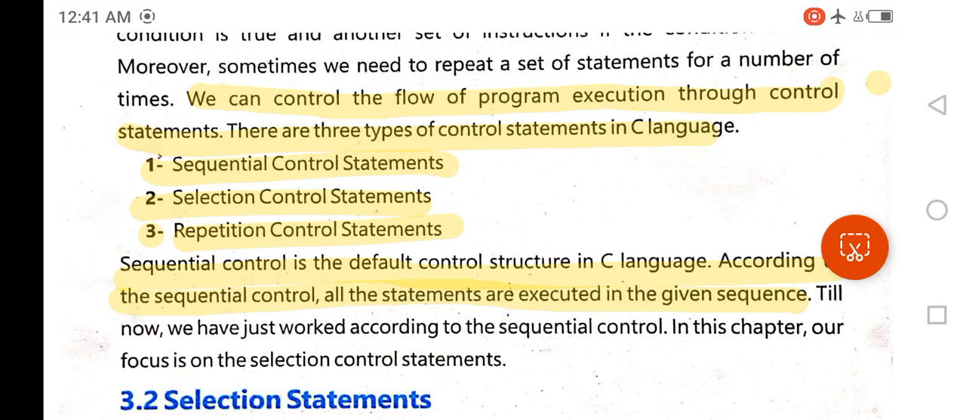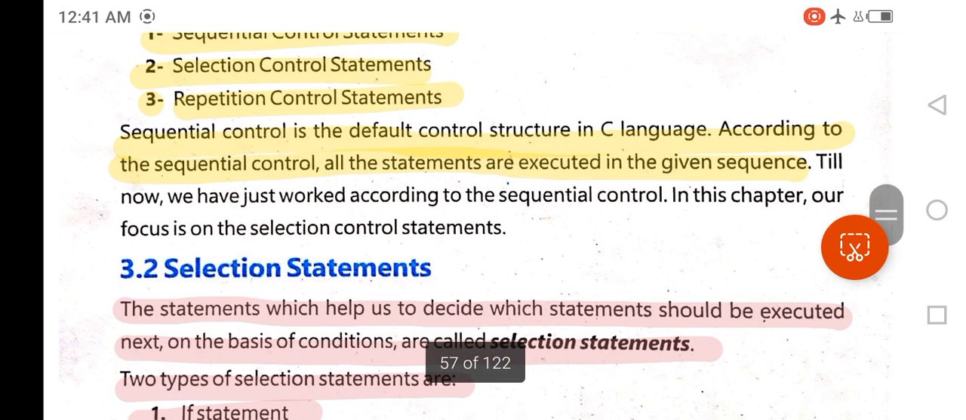The first one is sequential control statement. It is a short question. And the question is, what are sequential control statements? Sequential means in sequence. Sequential control is the default control structure in C language. This line can be asked in MCQ. According to the sequential control, all the statements are executed in the given sequence.